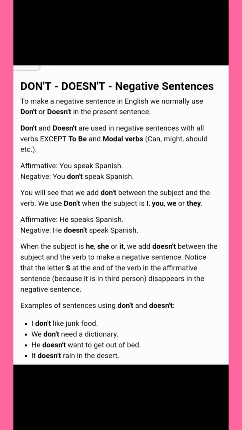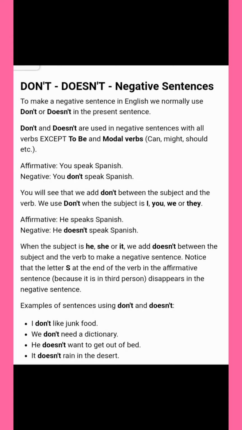Okay, you can speak Spanish. Here the verb is speak and the subject is you. Already I said with you we need to write do. So, you don't speak Spanish in negative. You will see that we add don't between the subject and the verb. Between the subject and the verb we need to write don't. We use don't when the subject is I, you, we, they. Already I have told you we need to write do when there is I, you, we and they.